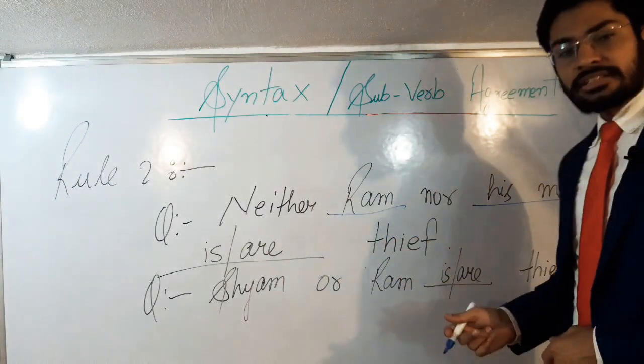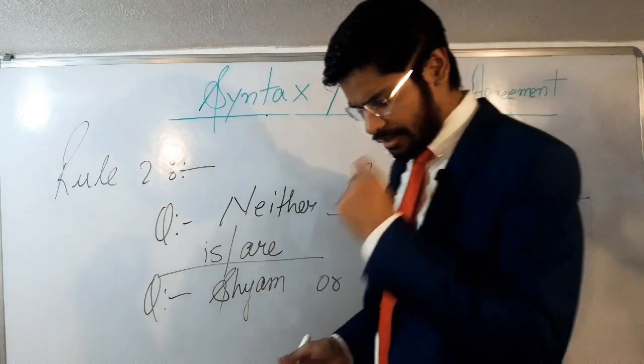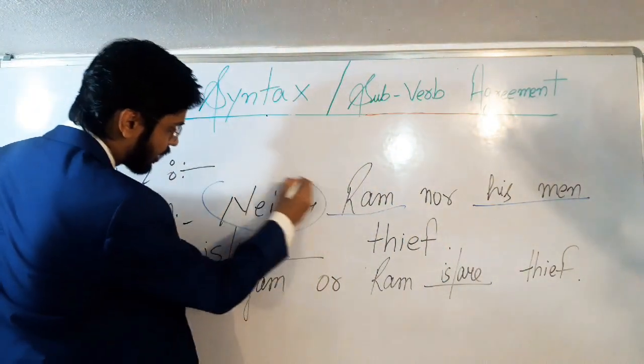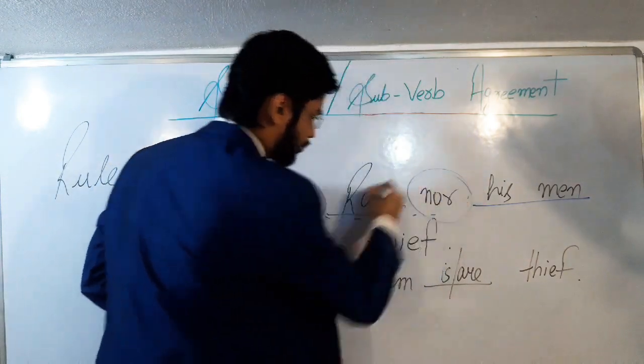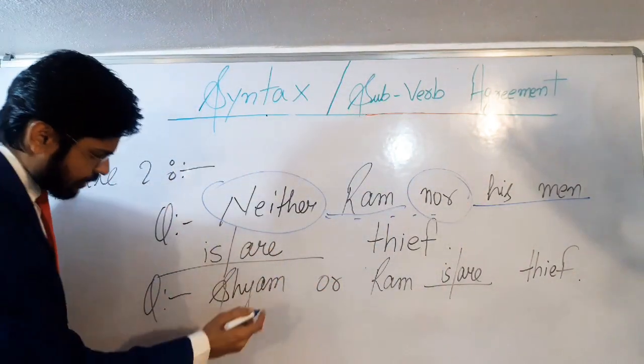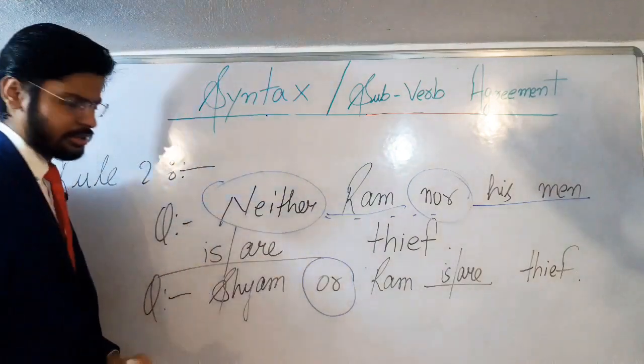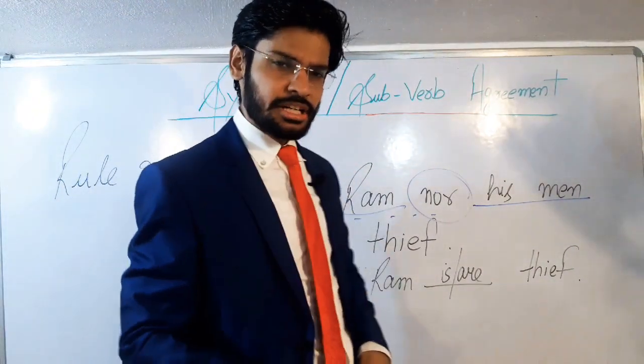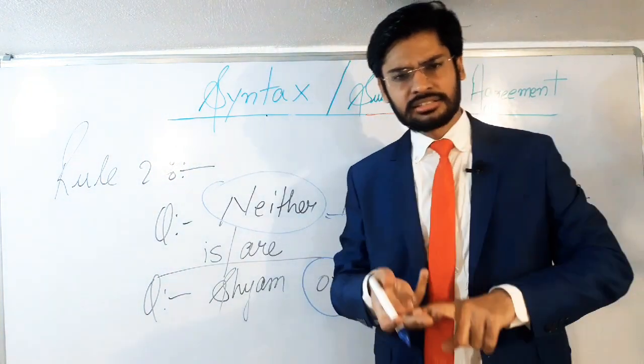In these types of questions, students, if the subjects are joined by neither nor, or not only but also, or either or, neither nor.